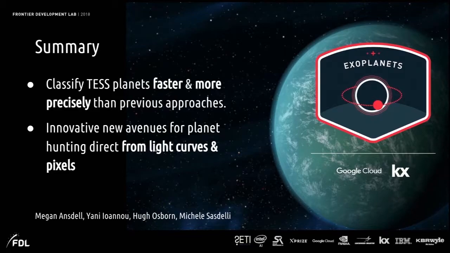So with that, I'll just summarize that we can classify these test planets faster and more precisely than previous approaches, three orders of magnitude faster, and also 2% more precise. And we've also developed these innovative new techniques for hunting planets directly from the light curves and also directly from the pixels. And I don't think it's a stretch to say that maybe in a couple of years when TESS or another transiting planet mission finds a rocky planet that has biomarkers in its atmosphere, it may well have been detected by machine learning techniques like this. Thanks very much.